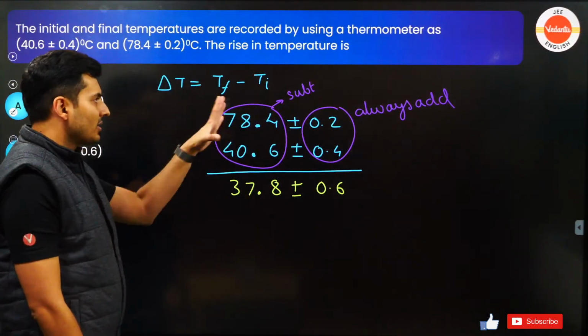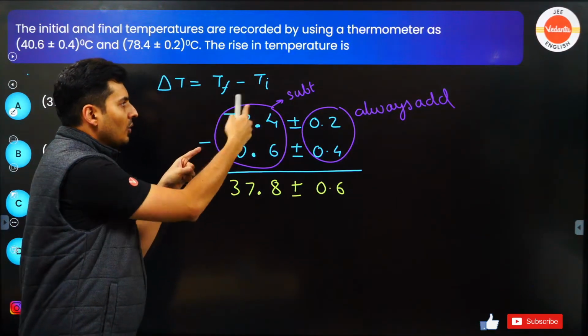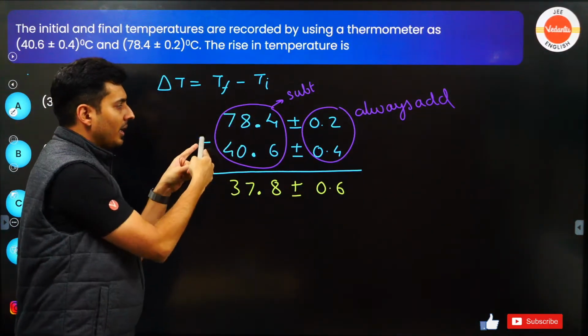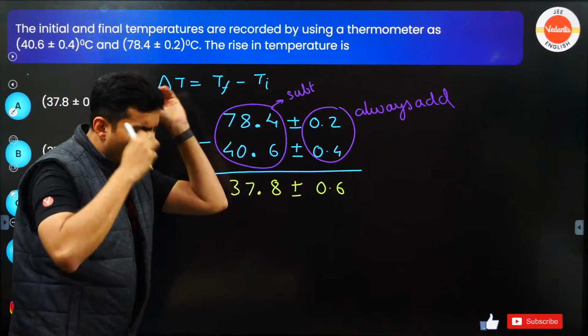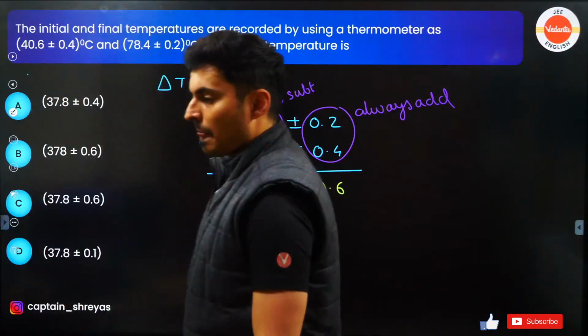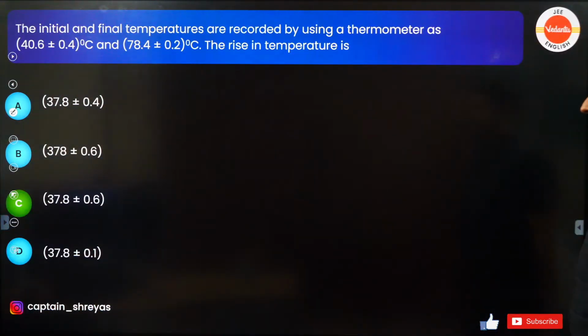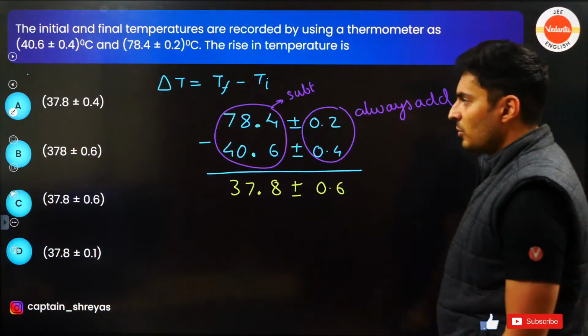Whenever you are adding or subtracting, go with the sign. Here it is minus, so subtract. If it was plus, add. This always add. Okay, 37.8 plus or minus 0.6.